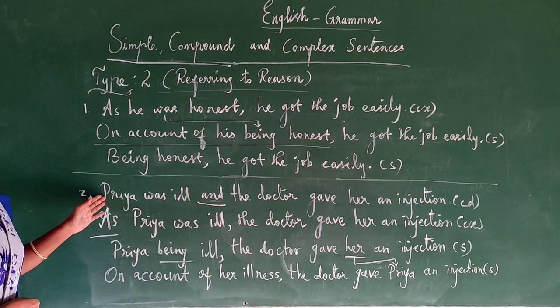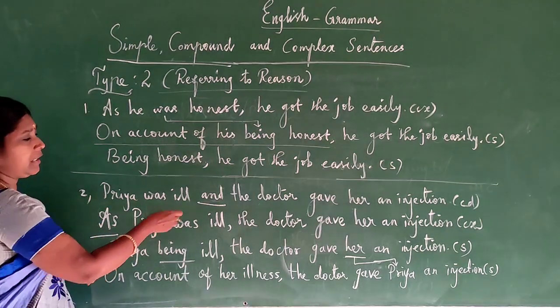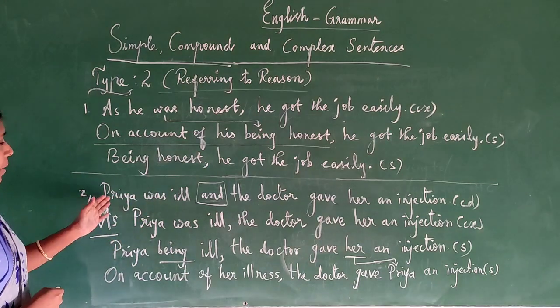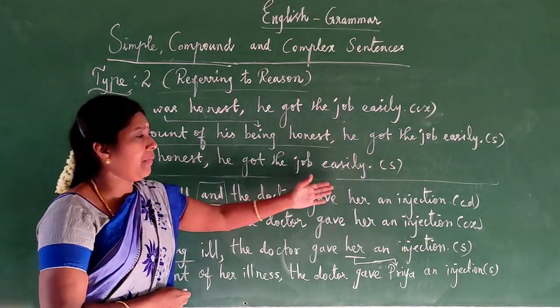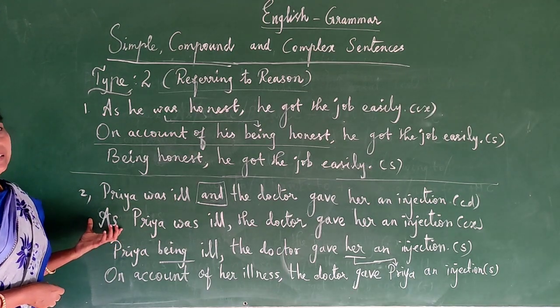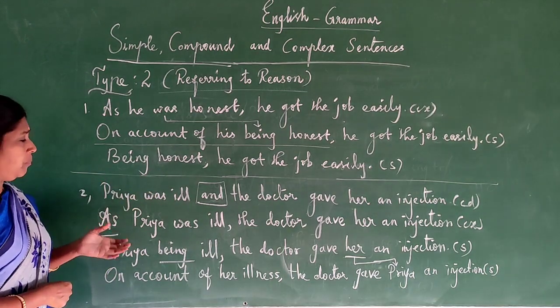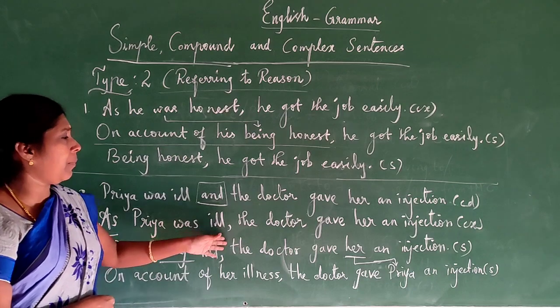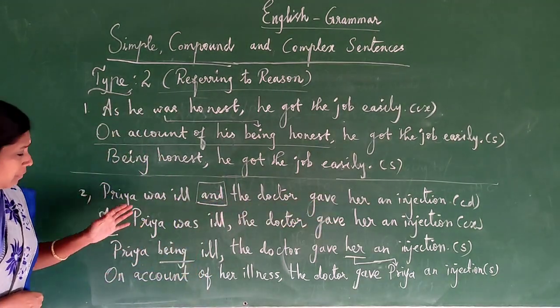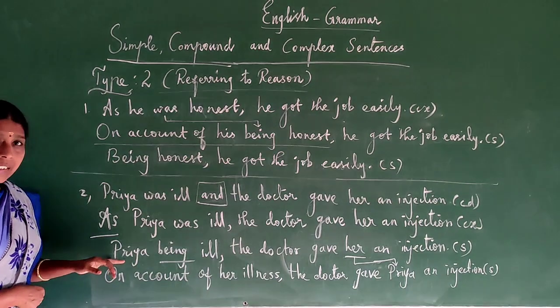So in writing, complex sentence is very easy. Just remove this conjunction word and then we will get two sentences: Priya was ill, the doctor gave her an injection. Before that, if you use a subordinating conjunction, we will get complex: As Priya was ill, the doctor gave her an injection. This is complex. Now change it into a simple sentence.